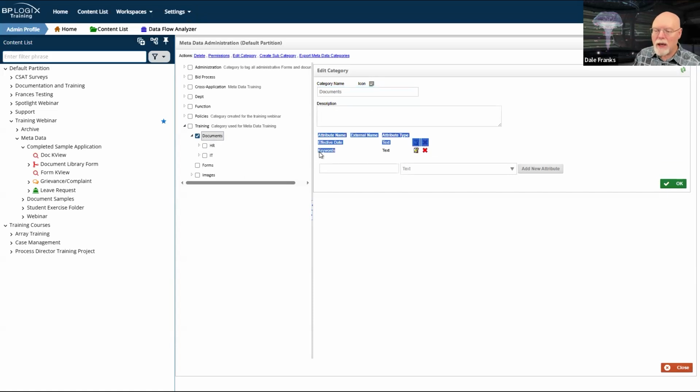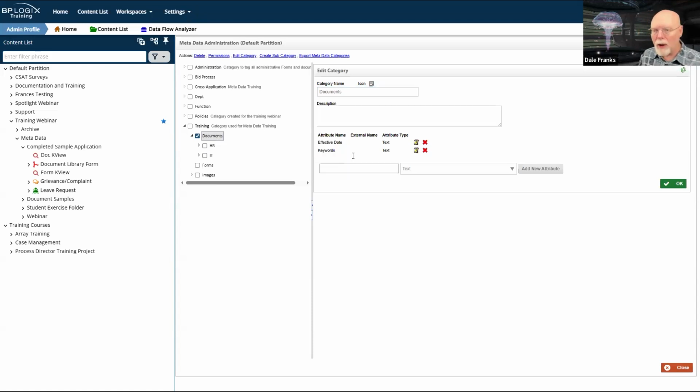Same thing happens with keywords. All of my HR and IT documents are going to have keywords. So all of the documents in these subcategories are going to share these same attributes, so I'm going to place those attributes at the documents level. Therefore, every document, whether it's HR or IT or whatever other category I decide to create below documents, is going to share the same attributes of effective date and keywords.